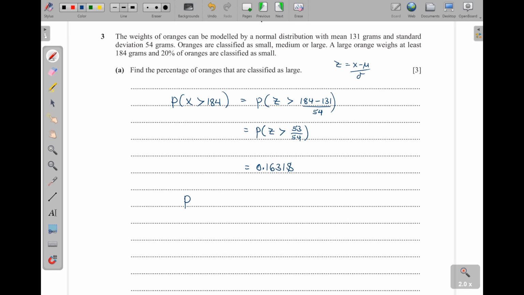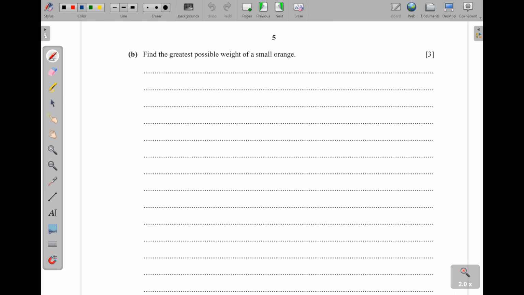So the percentage is going to be, we just get this value here, and then we multiply it by 100. So this one is going to be 16.3%. That is to 3 significant figures.